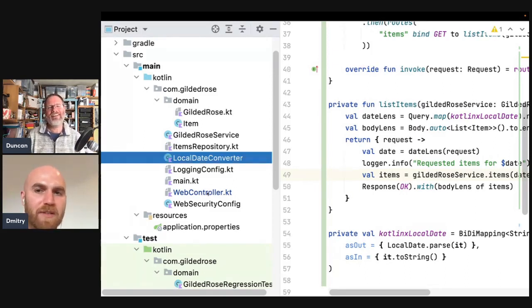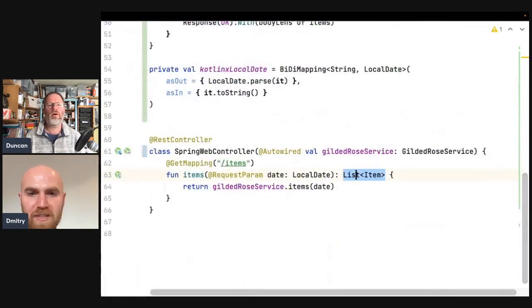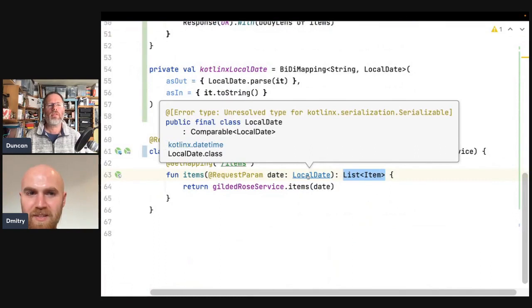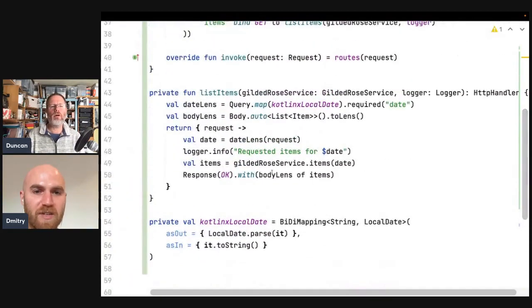Yeah, to be fair, maybe there is better support for built-in things. So here, in the Spring web controller we return a list, and this local date was Kotlin X date time. That's why we need to. Oh, right. Well, that's your first problem. Yeah, list of items is a standard Kotlin and Java interface. So that's why Spring just knows out of the box how to do it. And here we don't. So we have a body lens for list of items. So that's maybe the difference. And that body lens is doing the JSON marshalling then, is it? Yes. This is just getter and setter basically.